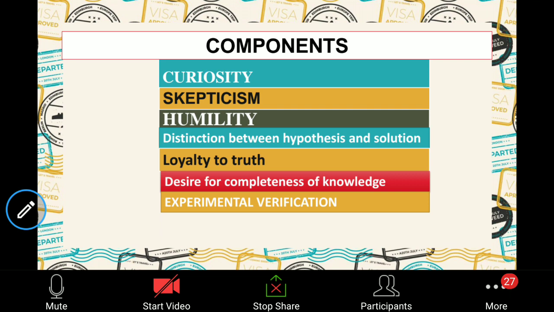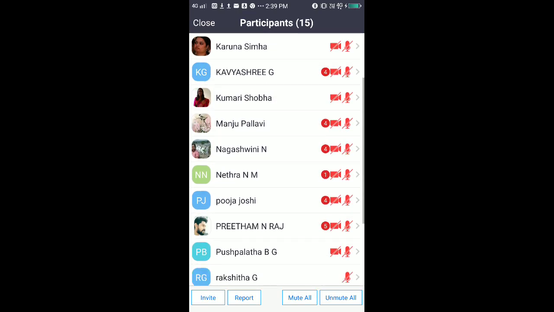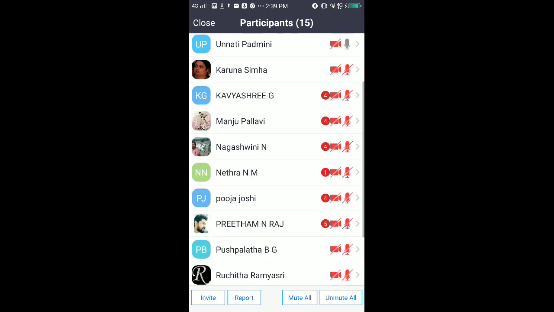So is it clear? Any doubts in any of these components, or anything you want to share related to these components? Anyone, either you can type or you can say. Rakshita, can you say any doubts? Yeah, one of you can unmute your audio and say.